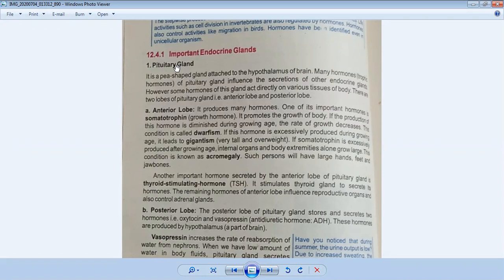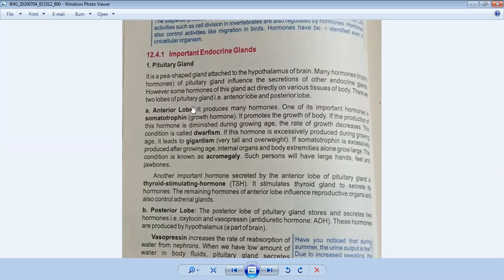The pituitary gland consists of lobes. It has two lobes. The first is called the anterior lobe, and the second is called the posterior lobe. You can also see this in your book. So first we will discuss the anterior lobe.